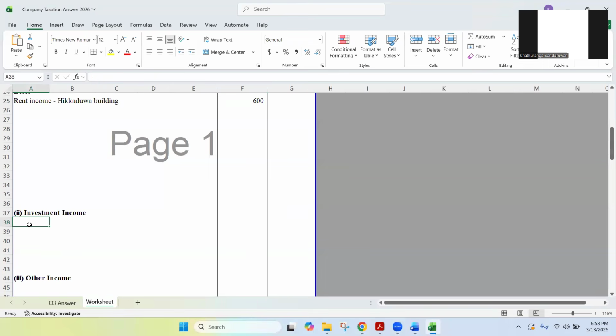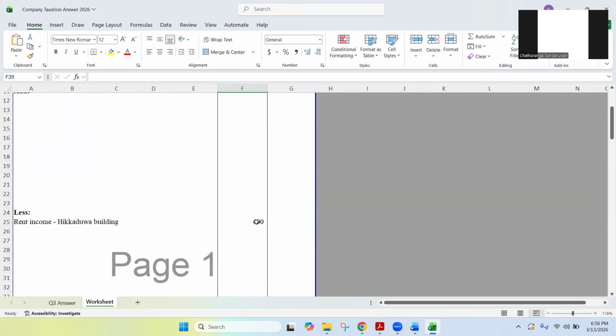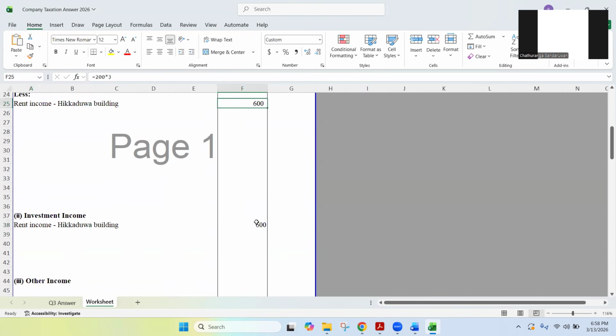So I'm writing rent income, Hikkaduwa building, that 600,000 as an investment income. So look at what we did. We removed it from the business income because it is not a business income, and we have considered it as an investment income, 600. Right.